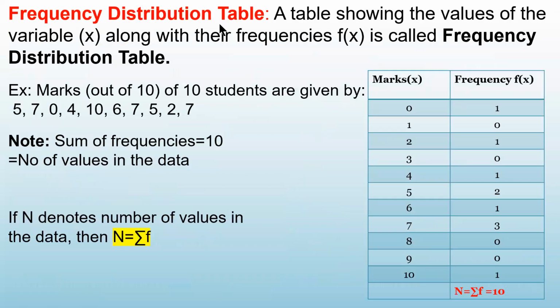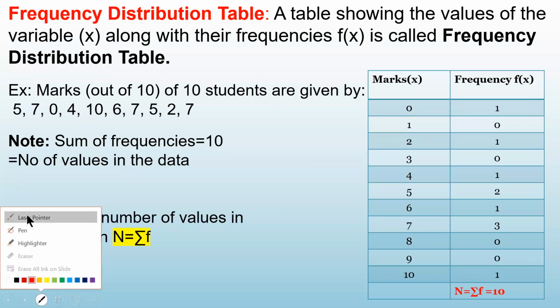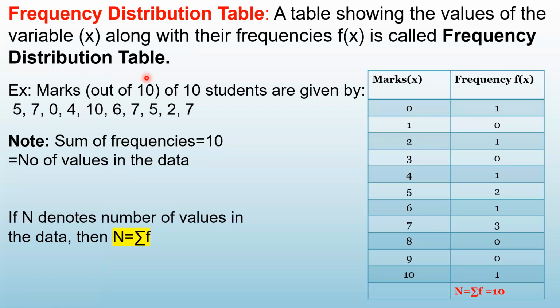Now, what is the frequency distribution table? A table showing the values of the variable along with the frequencies is called a frequency distribution table. In a table prepared like this, the first column is the value of the variate x. In this example, x is marks. In the second column, we write the frequency of that variate x, that is, how many times it is repeated. A table like this is called a frequency distribution table.